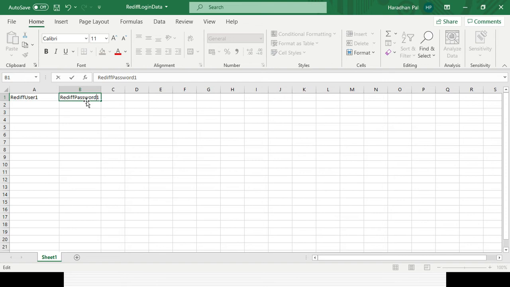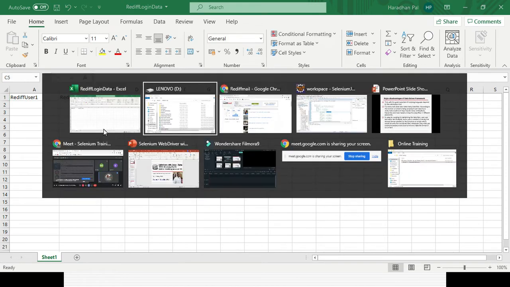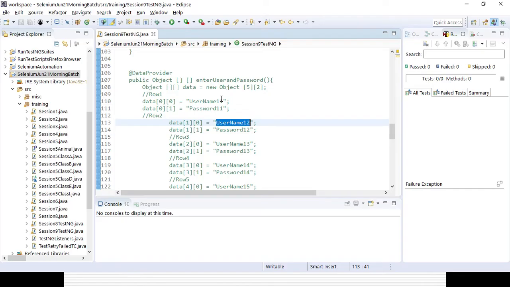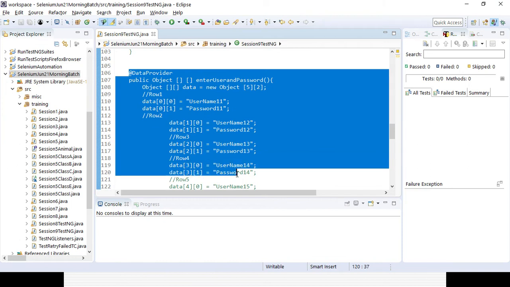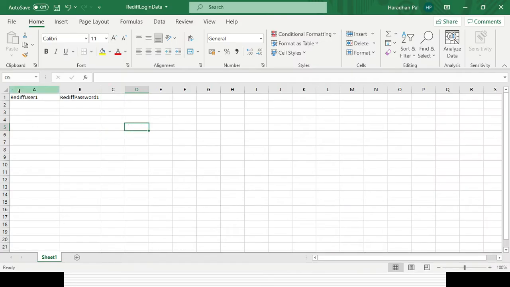I will read it from an external source, but in the last session you were writing everything in the test case with the help of data provider. Today I will show you how to read everything from an external source. In a similar way, in case I want to give multiple variations, I can. Suppose I want to go for 3 different combinations: Rediff user 1 password 1, Rediff user 2 password 2, Rediff user 3 password 3, and let's save that Excel sheet. Only one tab is there.